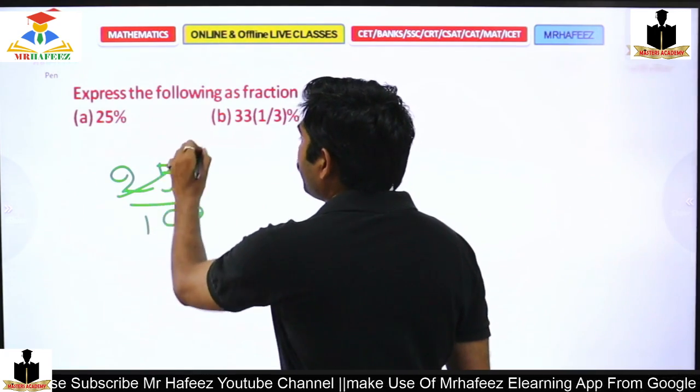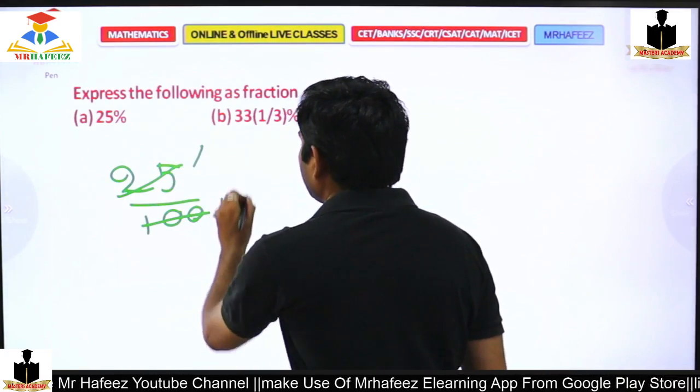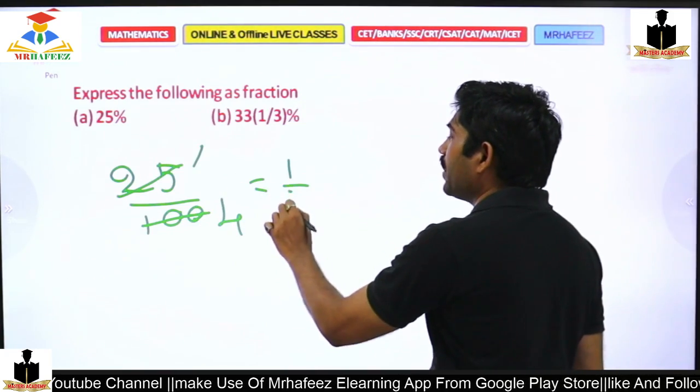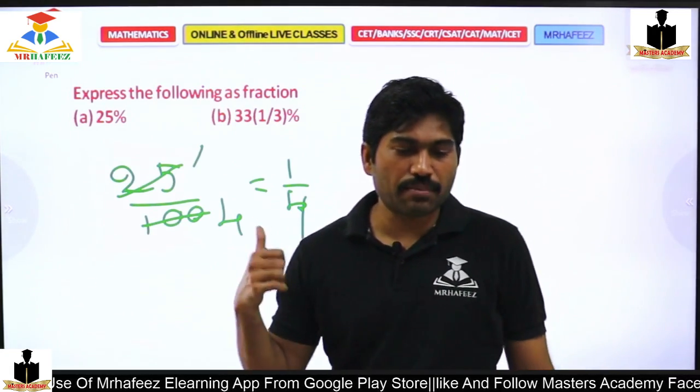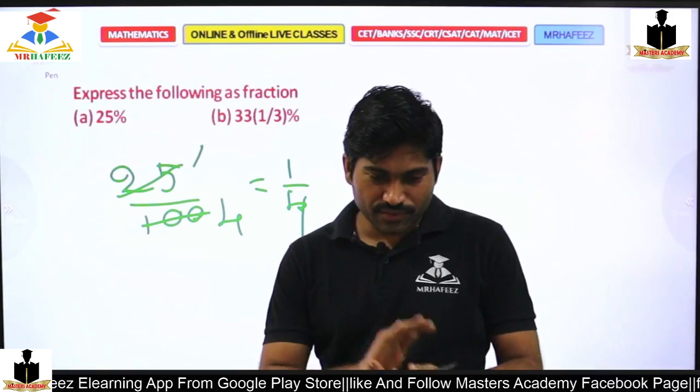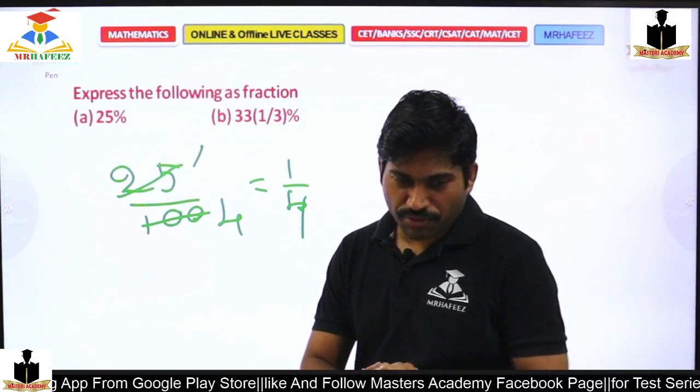25 one time, 25 four time. So equal to 1 by 4. That's it, it's just 1 by 4. Very good. You got it before me.